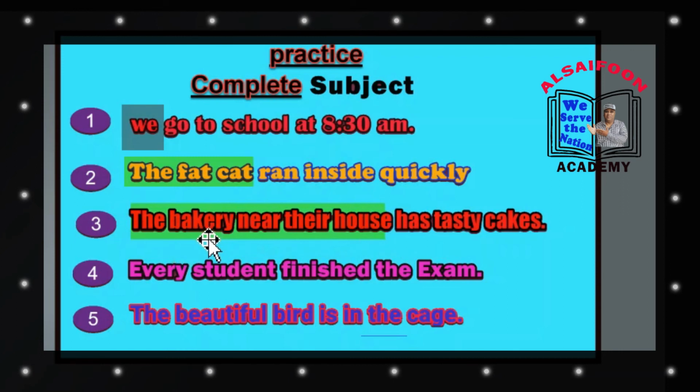In the case of simple subject we took only bakery because it was the main word and one word. Now we have taken all the words which are describing the subject. So the bakery near their house will be the complete subject.